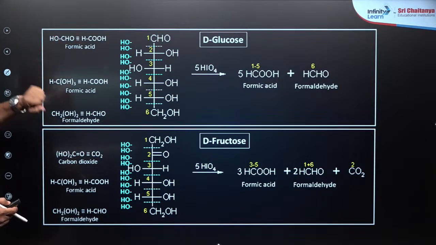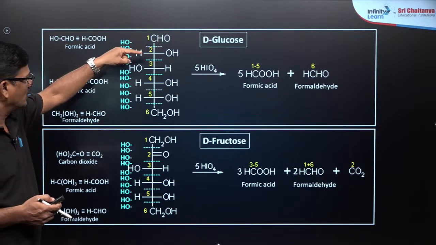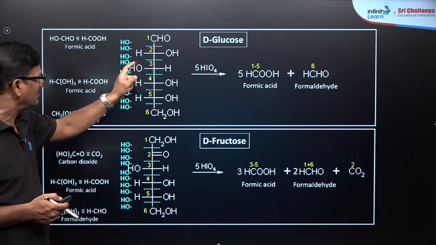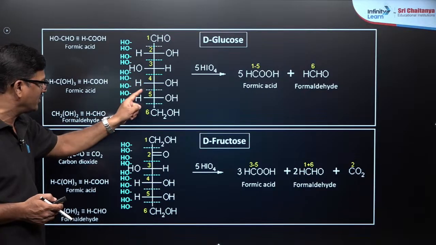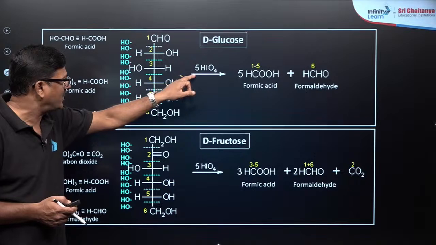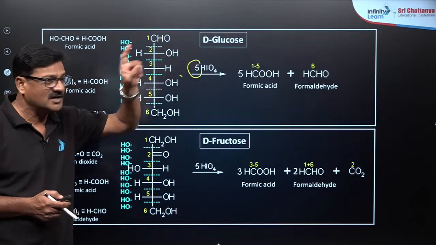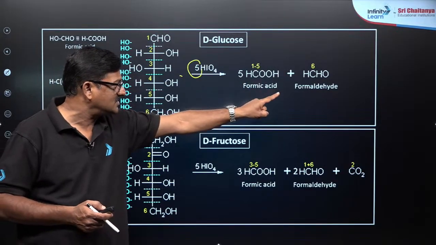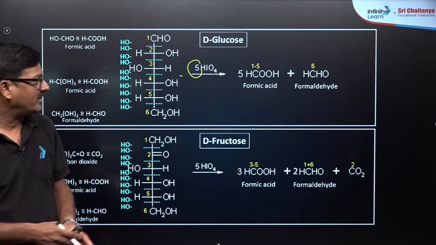And also you see various things, very important. If you take glucose, CHO, OH, OH, OH, OH and CH2OH, you are going to break a bond here, here, here, here and here. You are going to use 5 moles of HIO4 and you are going to get 5 moles of formic acid and 1 mole of formaldehyde.